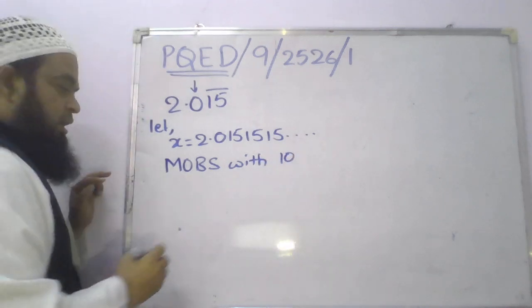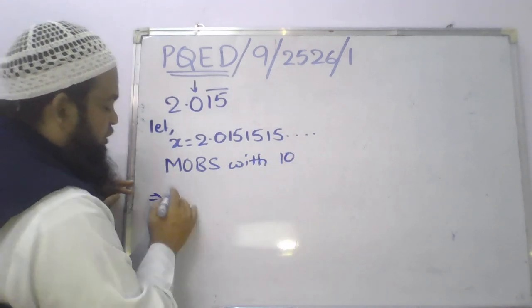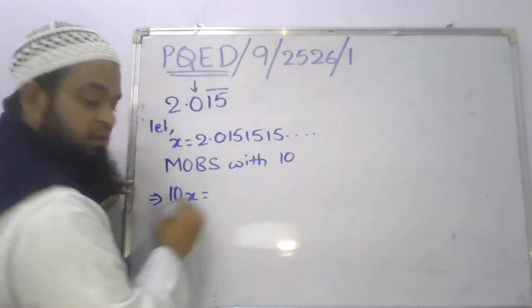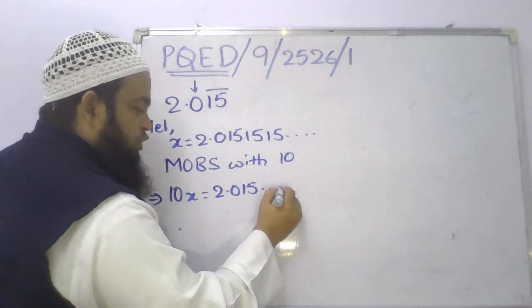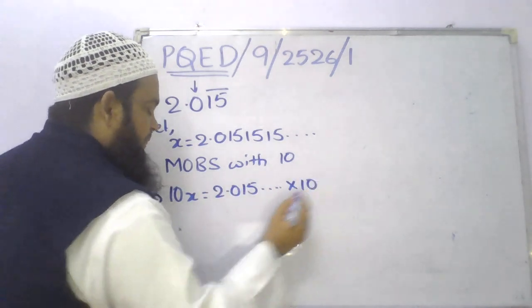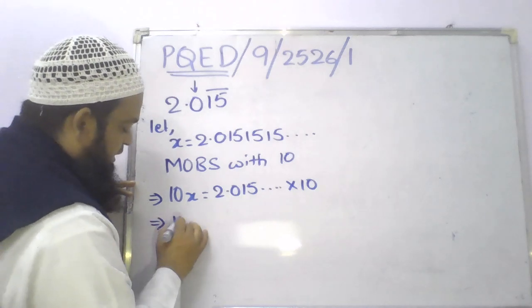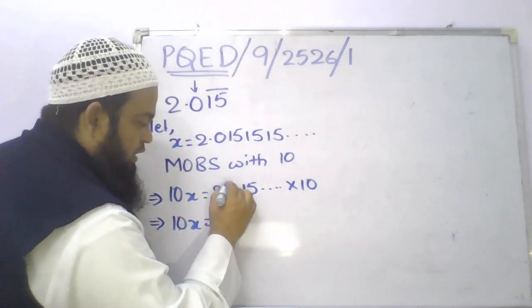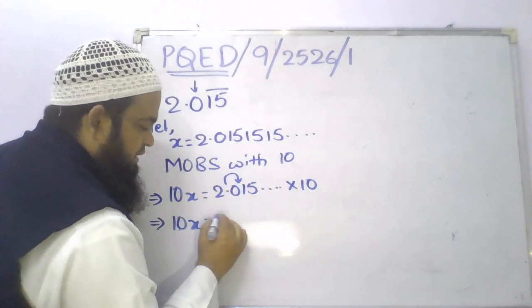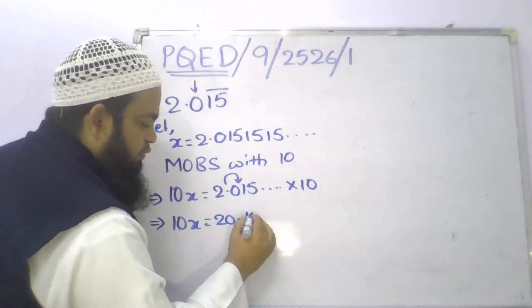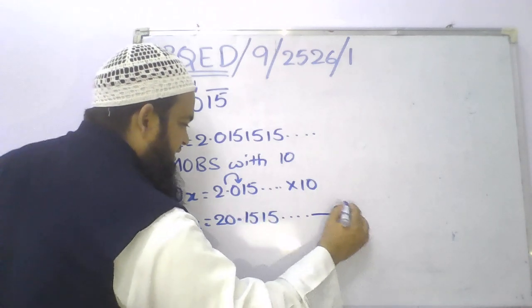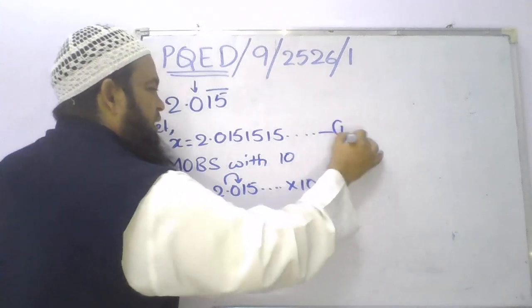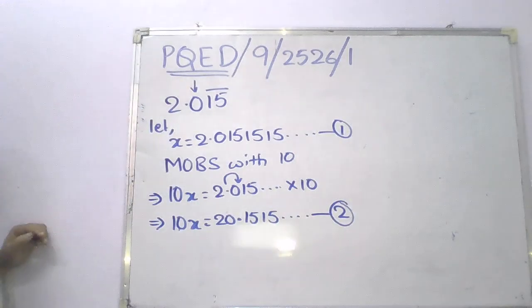Good. Now 10 into x is 10x, that is equal to 2.015 and so on, times 10. So 10x is equal to, the decimal will move one place, 20.1515 and so on. Let us take this as the second equation, and the original as the first equation.